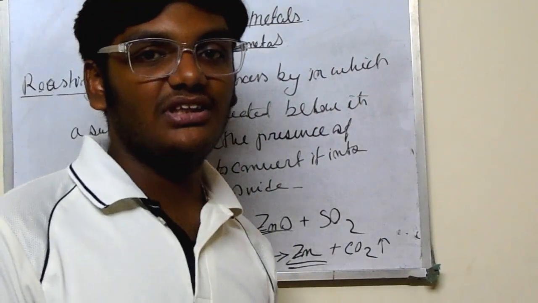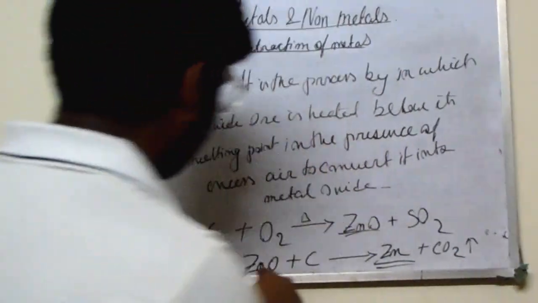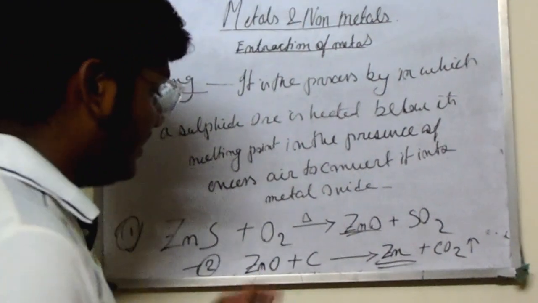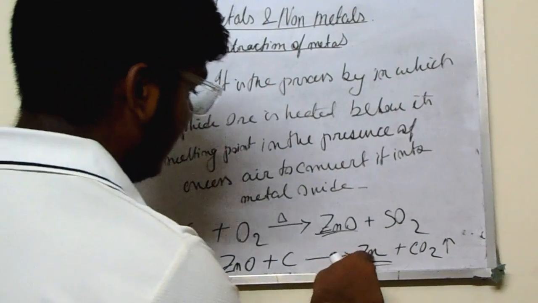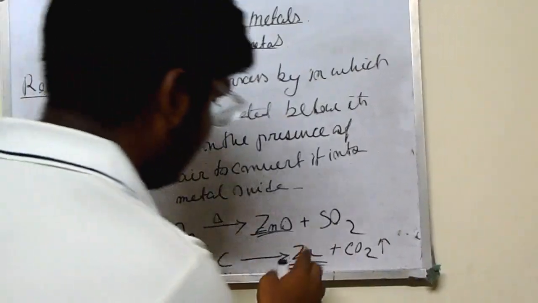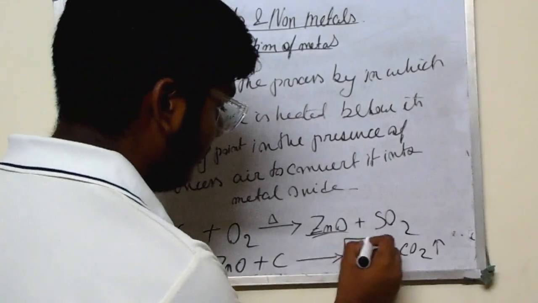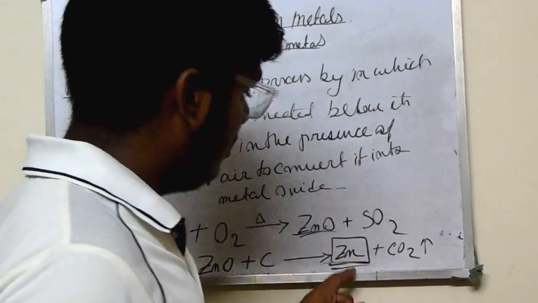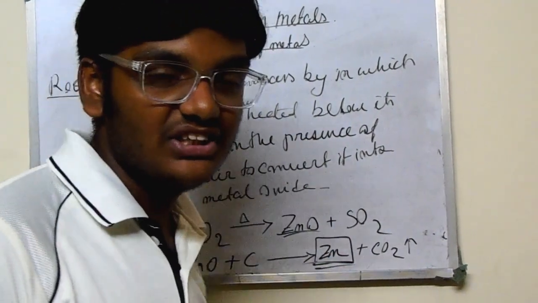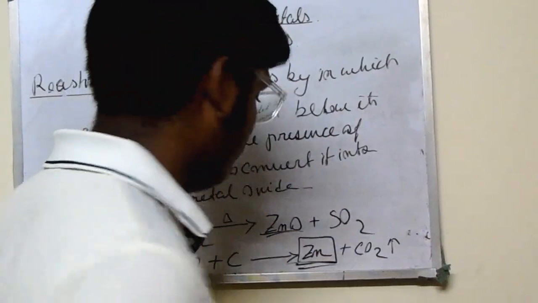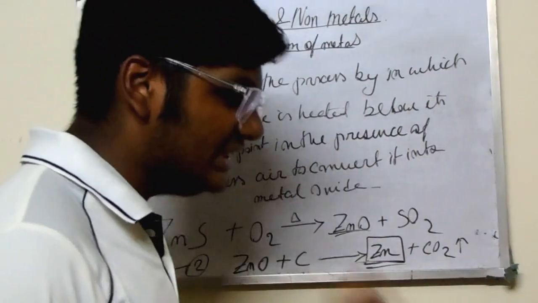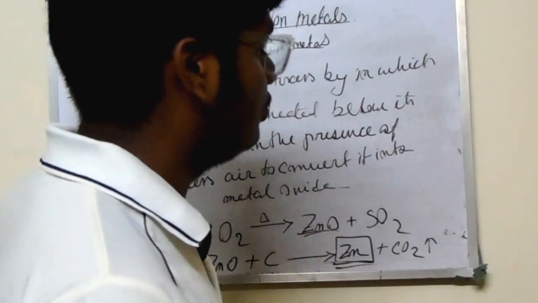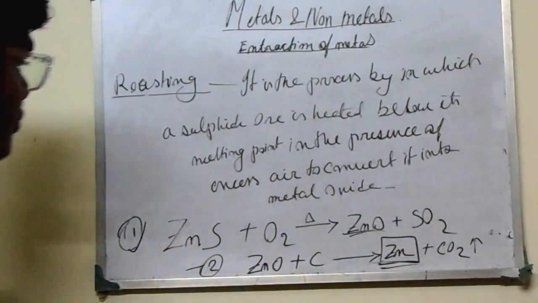Then we are performing the process of smelting, ZnO plus C, using carbon as a reducing agent. We have extracted the pure metal Zn, not ZnO, not ZnS, not ZnC, nothing else. We have got the pure one, only Zn, that is zinc, plus CO2. Understood?